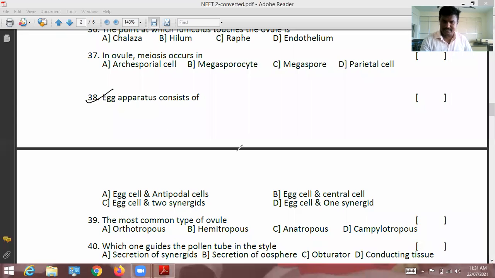The egg apparatus consists of, answer say, in the egg, what are the contents present?